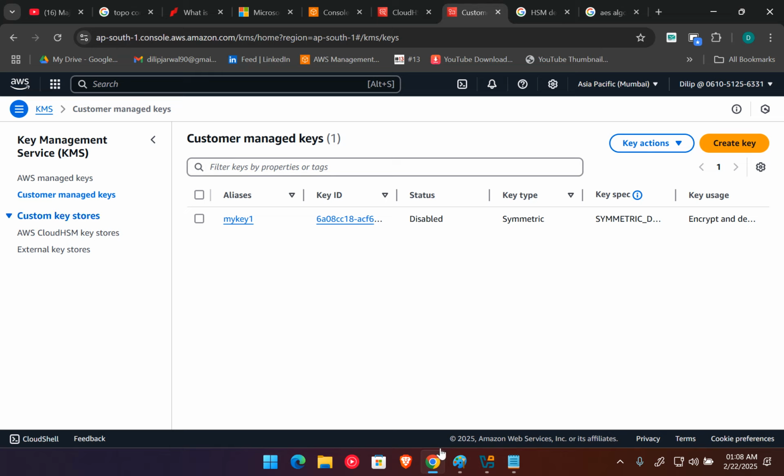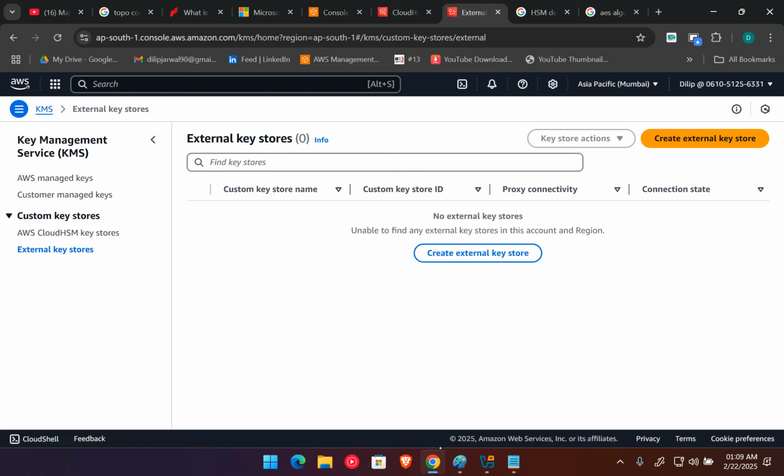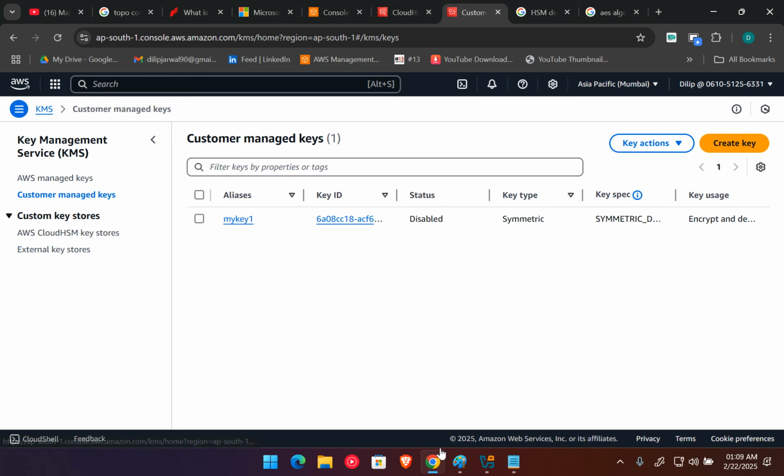And here we have one more section, custom key store. The appliances we are creating in CloudHSM, we can also integrate those appliances or devices here, and we can create the keys and store the keys here. So mainly in the banking sector, and where we have to maintain regulation, we can use this option. But now we don't have to maintain that, so I'm going to use the normal option.